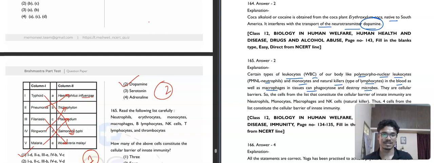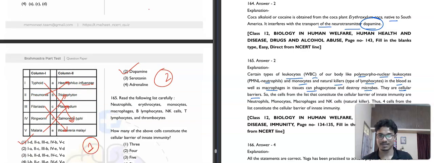These are basically cellular barriers. Okay, so how many of these we have? Neutrophils, then macrophages, then NK cells. Okay, so then we have monocyte. So 4. Second option will be our correct answer.